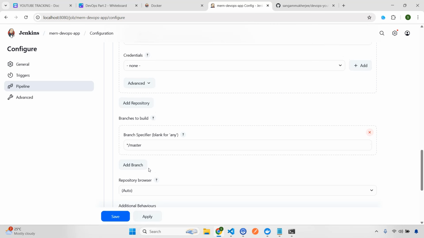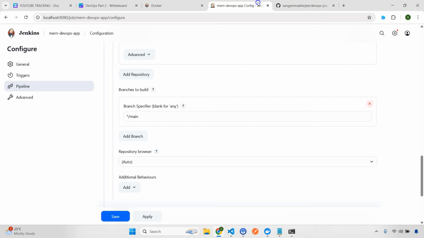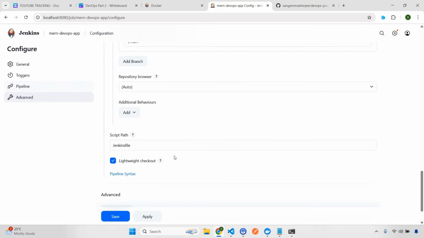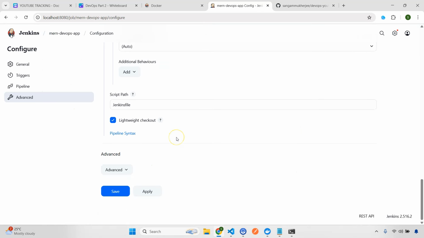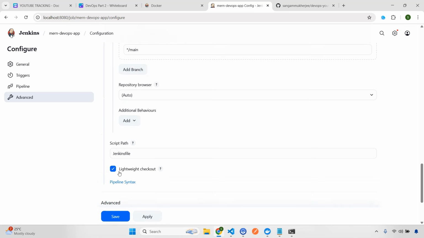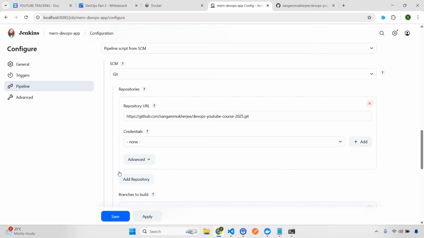So here I'm going to give this one as main, right? And because I'm using main here, then what else? Script path, this is important. So this is going to pick from the Jenkinsfile that we have created, right? This is the Jenkinsfile. Just keep it like that. And what else? In the advanced, let's go here. I don't think you have to do anything else. I think all these are done.